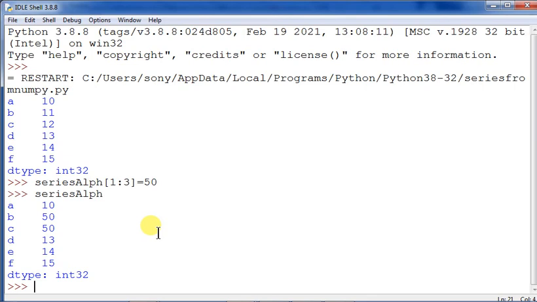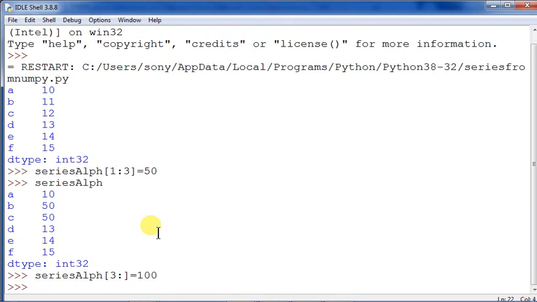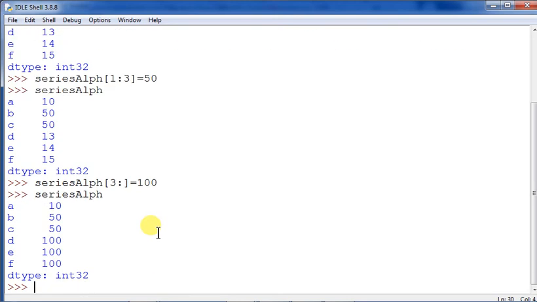Say, for example, if you want to make D onwards, see D onwards, say 100. What will you do? You will give series alpha and then D onwards. So you can give 0, 1, 2, 3. So 3 colon if you are giving, and then closing this one and then equals to writing 100. So what is happening now? You see how the things are coming. If you are printing alpha, all will be displayed as 100, 3 onwards.